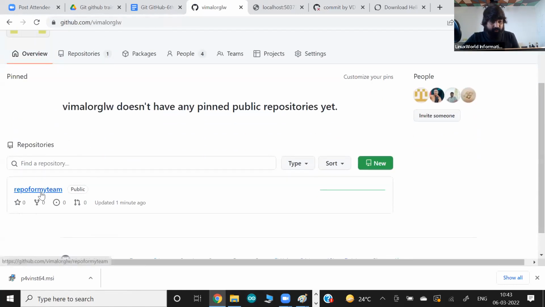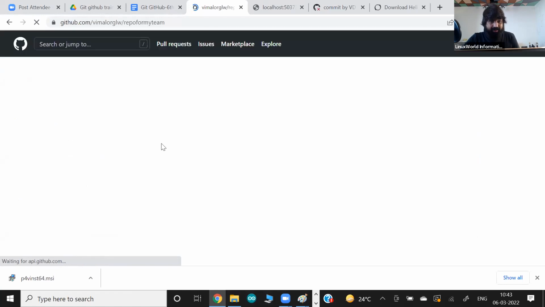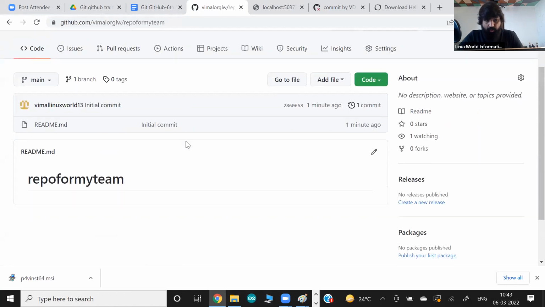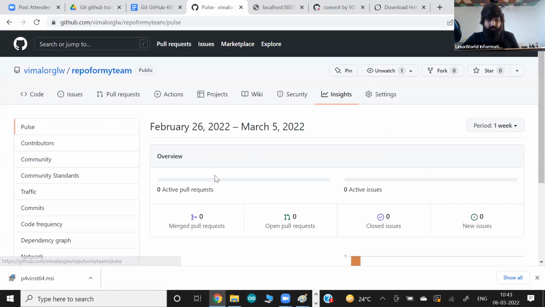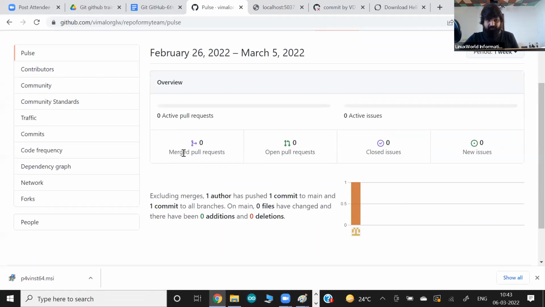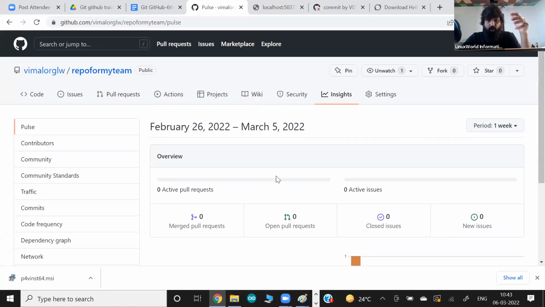Okay, and if you talk about this repository, if I click here, I land on this repository. Team members have access to work on this particular repository. That's what I can say here. Plus, there's a lot of information here. I can go and see the insights about this repository, what we have put here. I guess there's one more way that we can call somebody to start contributing, rather than making a team in this organization.